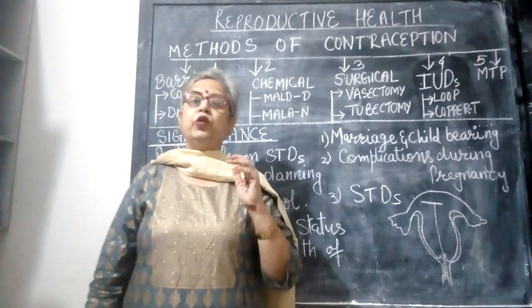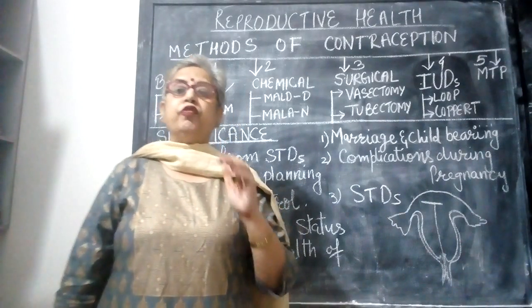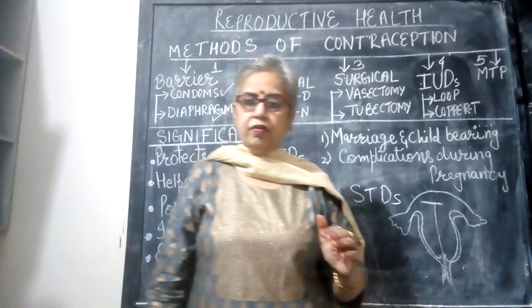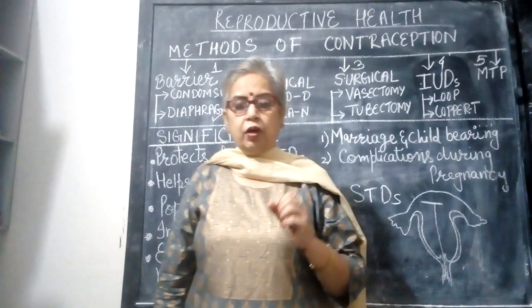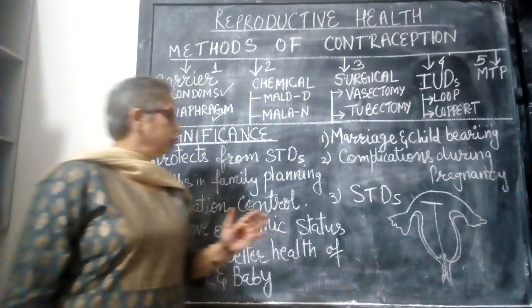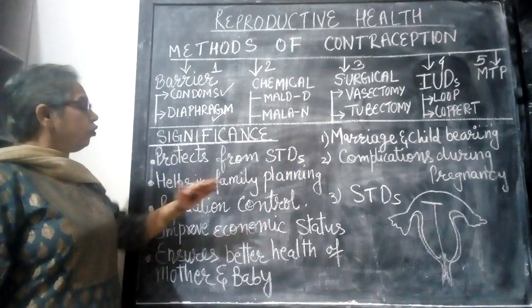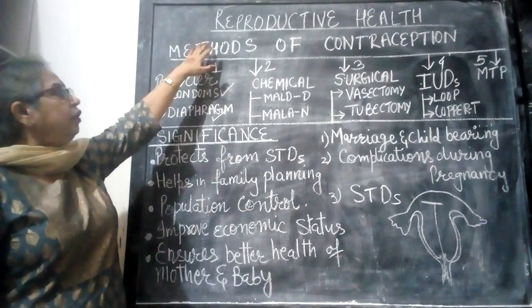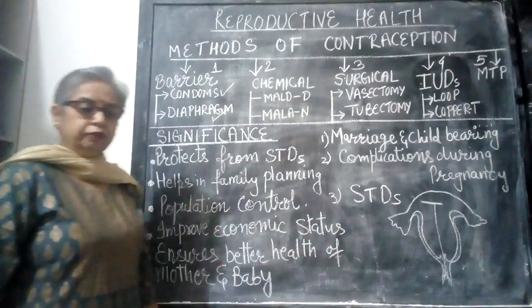So how to protect oneself from sexually transmitted diseases, how to control the number of children, how to control population, how to do family planning. So all this comes under reproductive health.